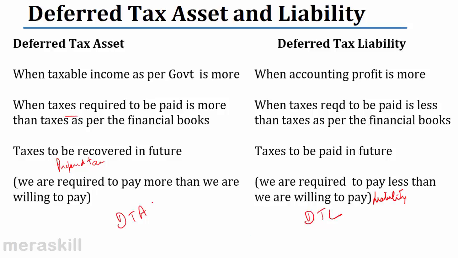This is a deferred tax asset. Is it clear? So if taxable income is more as per tax authorities, they charge more tax, we end up paying more tax. Therefore, it's an asset because we have paid for the future. But on the other hand, if our accounting profit is more, we feel we should pay more tax. But the IRS wants much less tax. Therefore, we have a liability in our books to pay that tax. Okay.